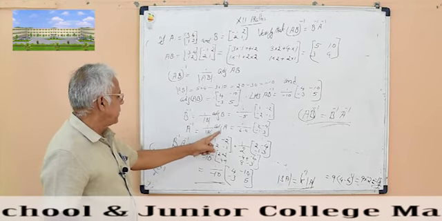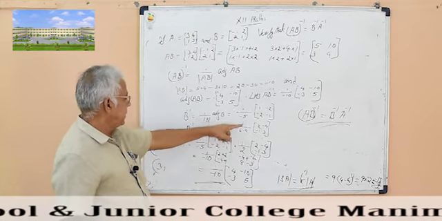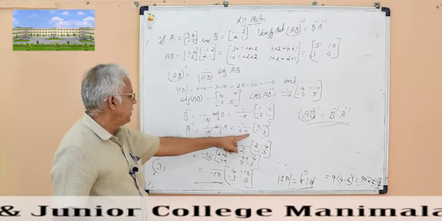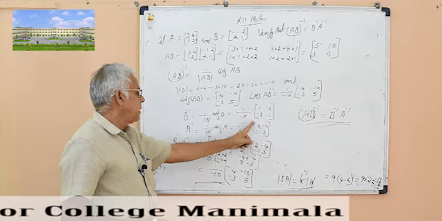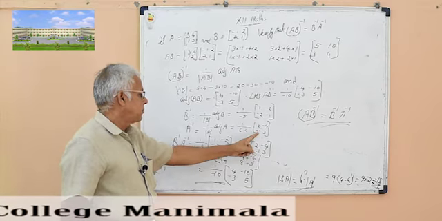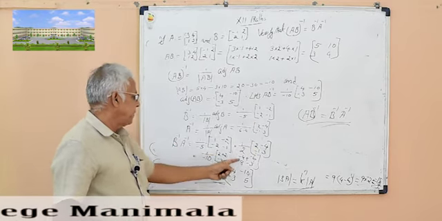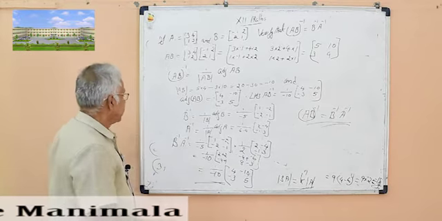A inverse is equal to 1 by determinant of A into adjoint of A. Determinant of A is equal to 2, so 1 by 2 into main diagonal interchange, off diagonal sign change. Then again the product result is the same.